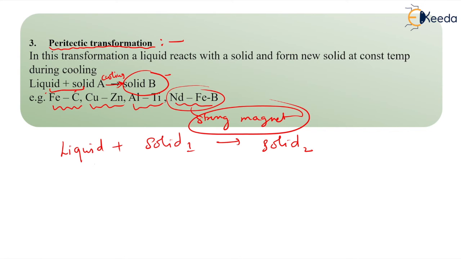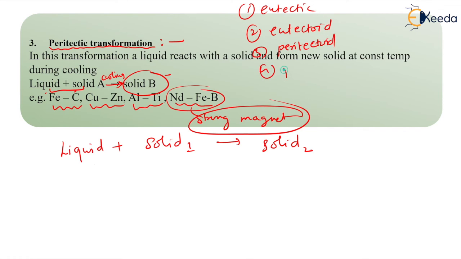So in this way we have seen the various transformations other than the eutectic, including eutectic. How many transformations do we have? Number one, eutectic. Number two, eutectoid. Number three, peritectoid, and fourth we have peritectic.